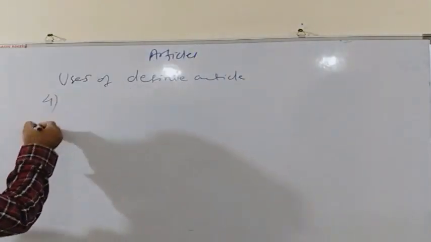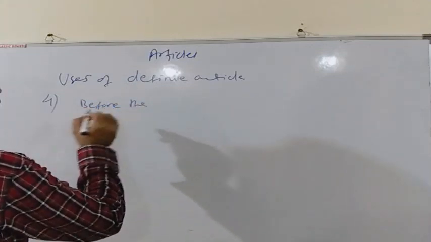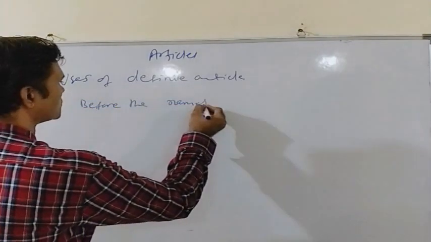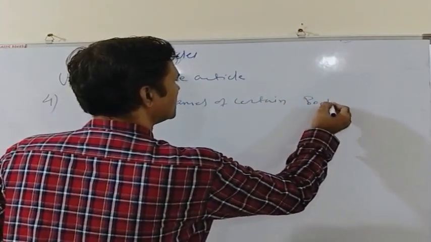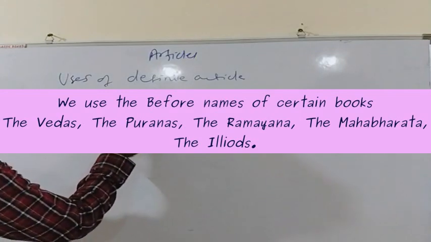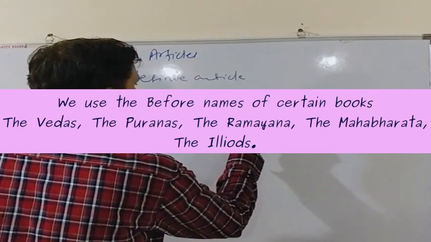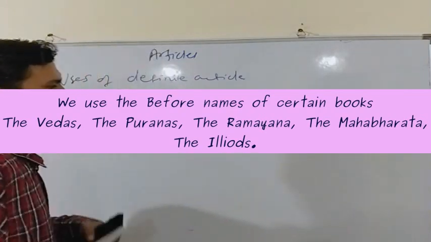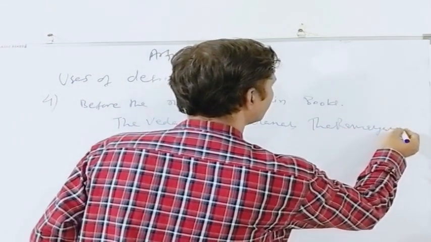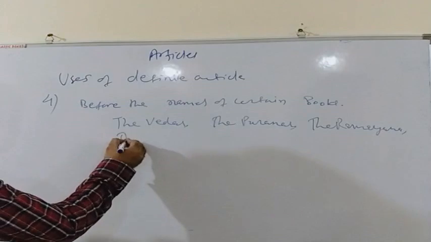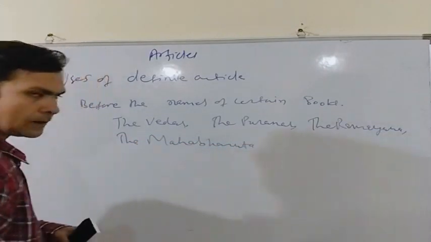The fourth use of "the" is before the names of certain books. We use "the" before the names of certain particular books. As for example, the Vedas, or the Puranas, or the Ramayana, or the Mahabharata, or the Iliad.